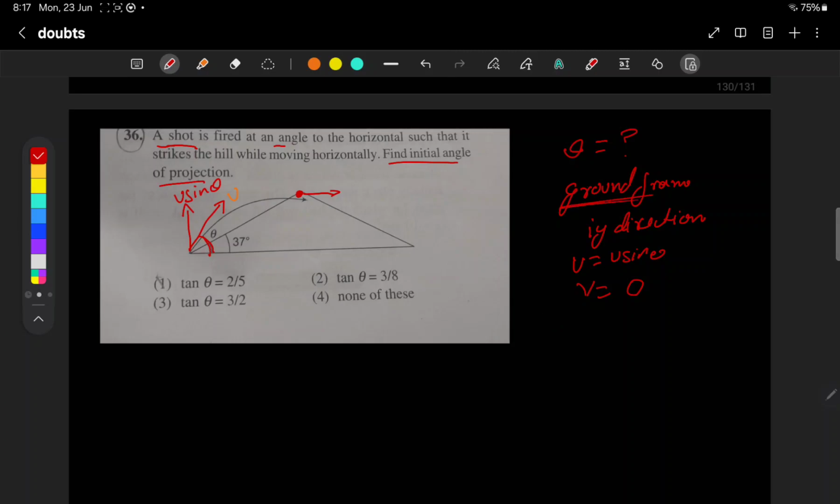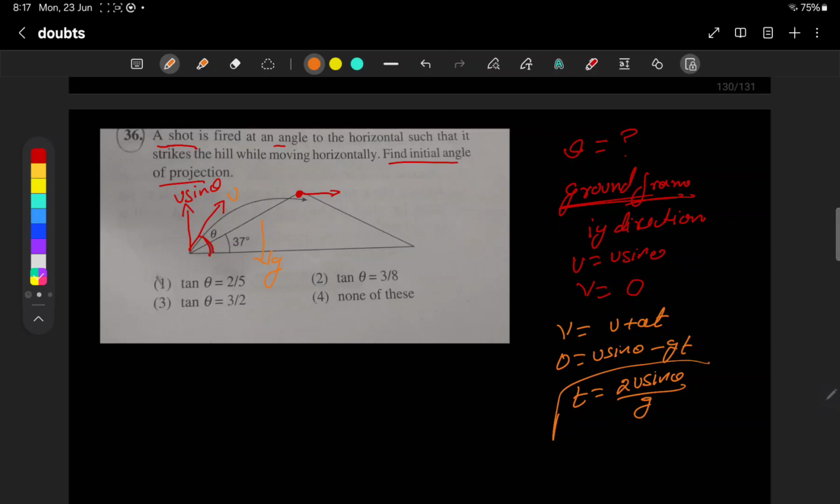How much time will it take to go here? I am solving in the ground frame. Using v equals u plus at, 0 equals u sin theta, and here g will always act downwards. So we get minus gt. Then t will be equal to u sin theta by g. Correct? This is the time.